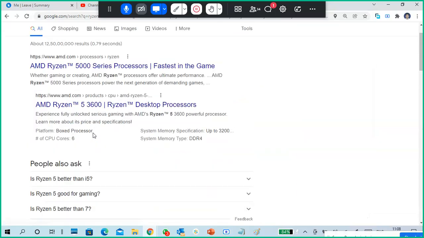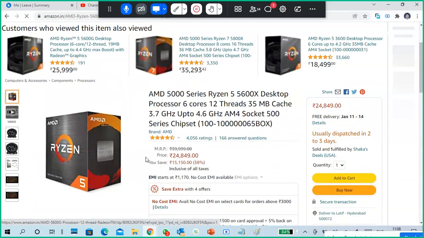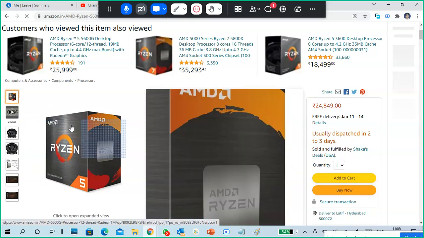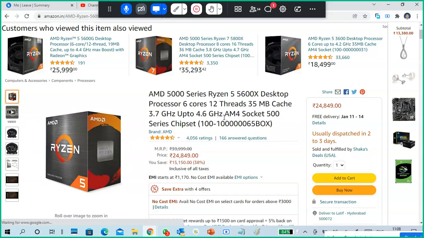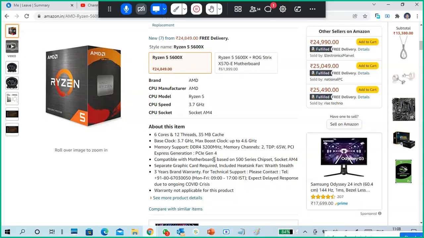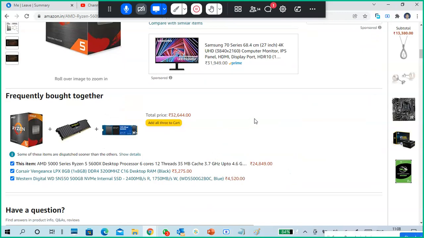Okay, so I'm going to Amazon only. Can you see this is AMD manufacturer this CPU? Okay, so it is also a CPU only. It is not a different one. It is also a CPU. Some people call this one as an APU. Why? Because it is manufactured by AMD.